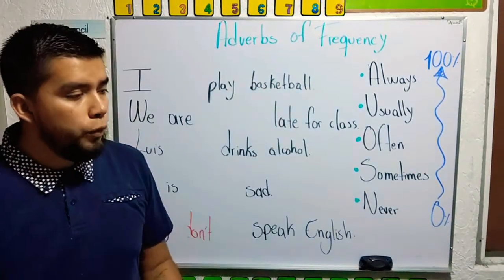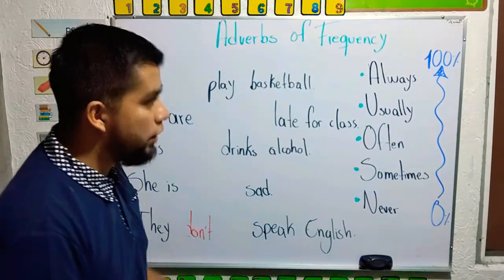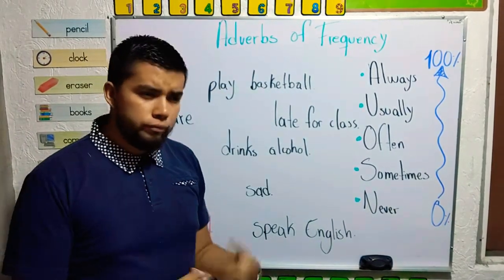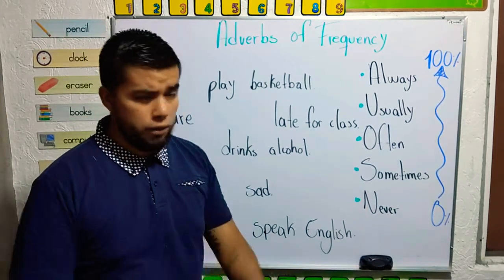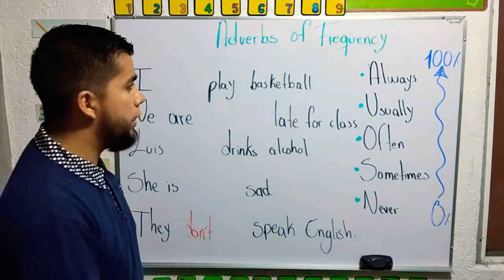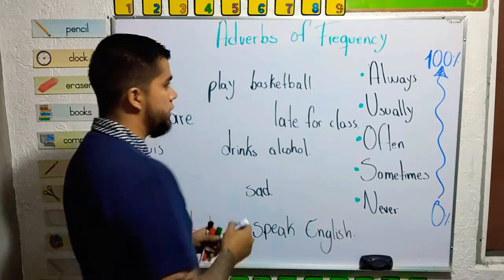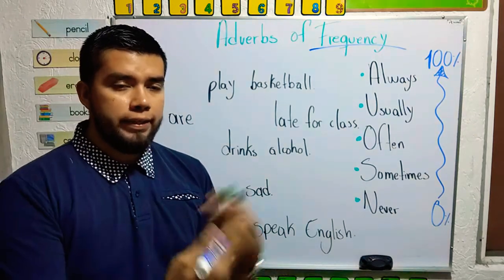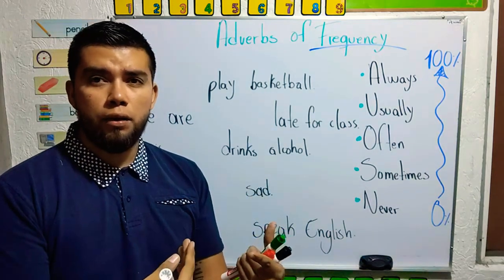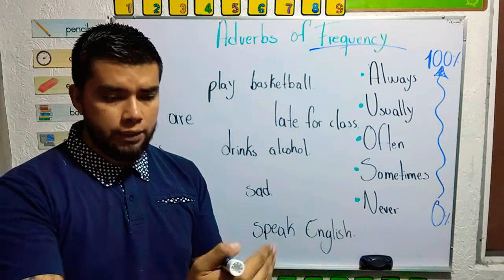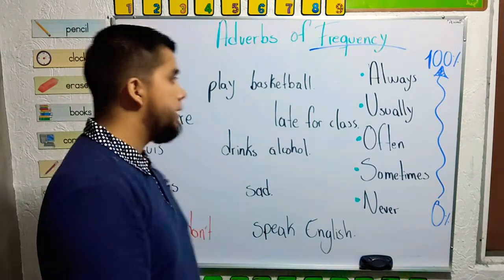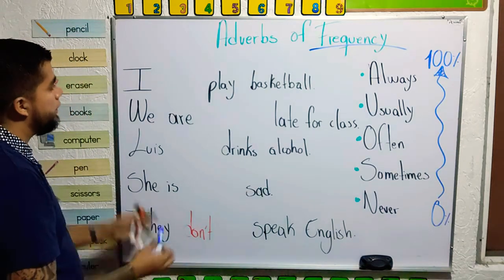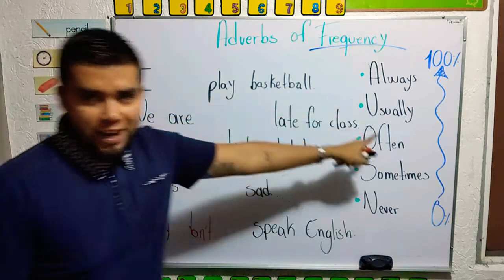Okay, everybody. Now we have the next topic, and the next topic is adverbs of frequency. Well, very technical, adverbs of frequency grammar, but it's super easy. Why? Because the important part here is frequency, with the indication of how many times or how often we repeat one action. Now, I have here some examples for you, and let's start with the adverbs of frequency.